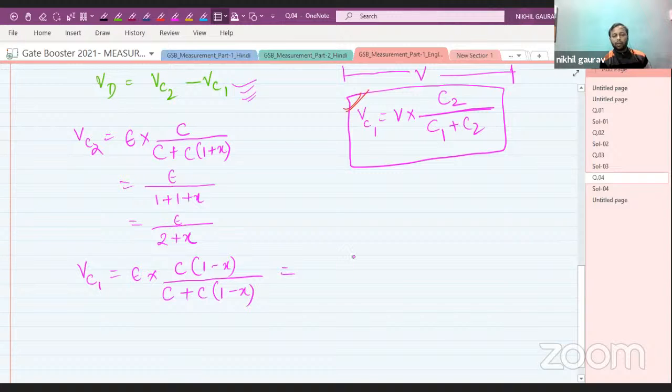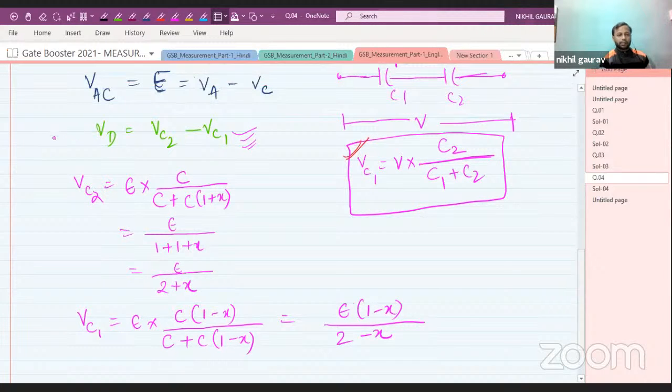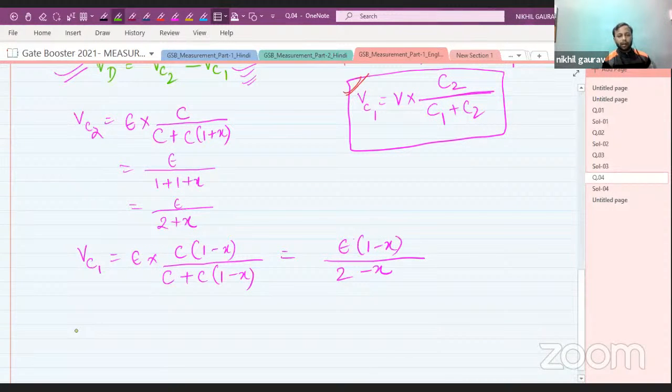So this value will be equal to E(1 minus x) divided by 2 minus x. So we have got the expression for VC1 and also for VC2. Let us substitute in VD. So VD will be equal to VC2, which is E upon, wait.